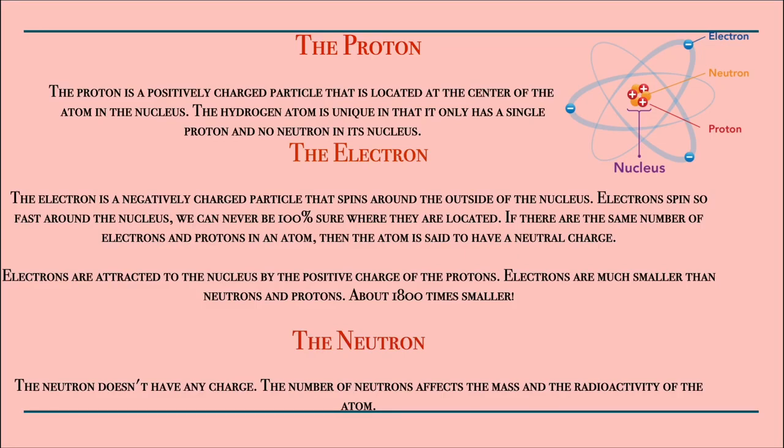The protons. Let's go in a little depth about the protons, electrons, and neutrons. So what do we know about protons? Protons are the positively charged particles that are found in the center of the nucleus. The protons and neutrons together make up the nucleus. And the neutrons, just like the name suggests, do not have any charge, so they have a neutral charge. Whereas the electrons are made up of negative charge.